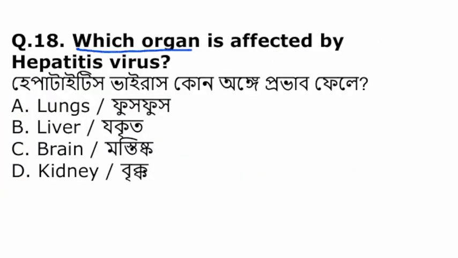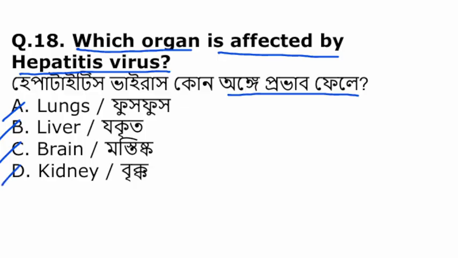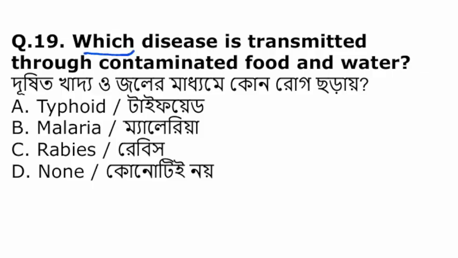Which organ is affected by hepatitis virus? Lungs, liver, brain, or kidney. Hepatitis virus basically affects the liver. Which disease is transmitted through contaminated food and water?